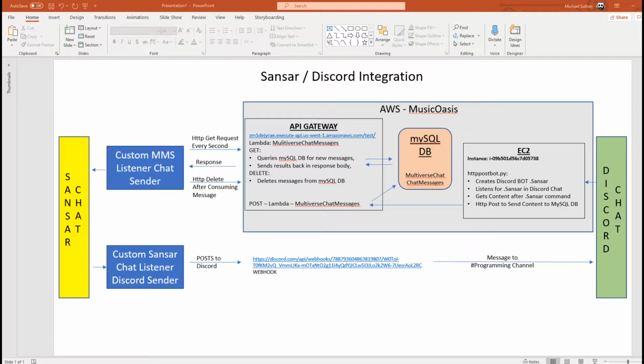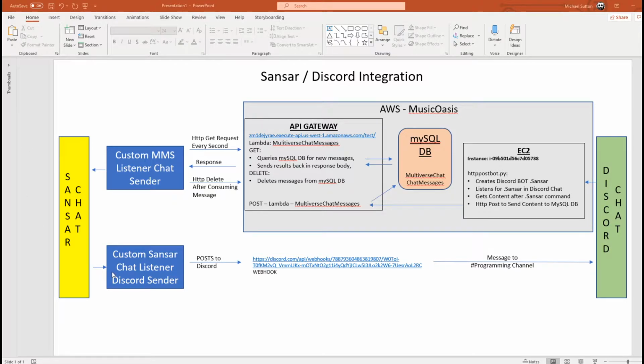A lot of times I do these kinds of recordings and document them because I'll leave this for a couple of weeks and I won't remember how any of it works. That's why I document it. Let's start with Sansar chat. We're going to go from Sansar chat over to Discord chat and back. And there's a video that you've probably seen that shows it being done. On my first alpha attempt, when I got everything to work, it works a little bit better now than the video. But anyway, we'll go ahead and talk about Sansar chat.